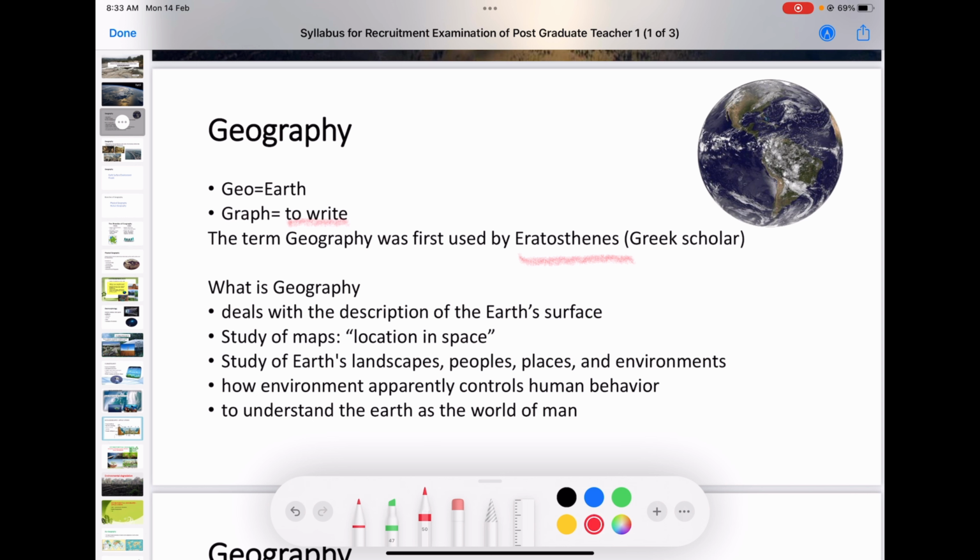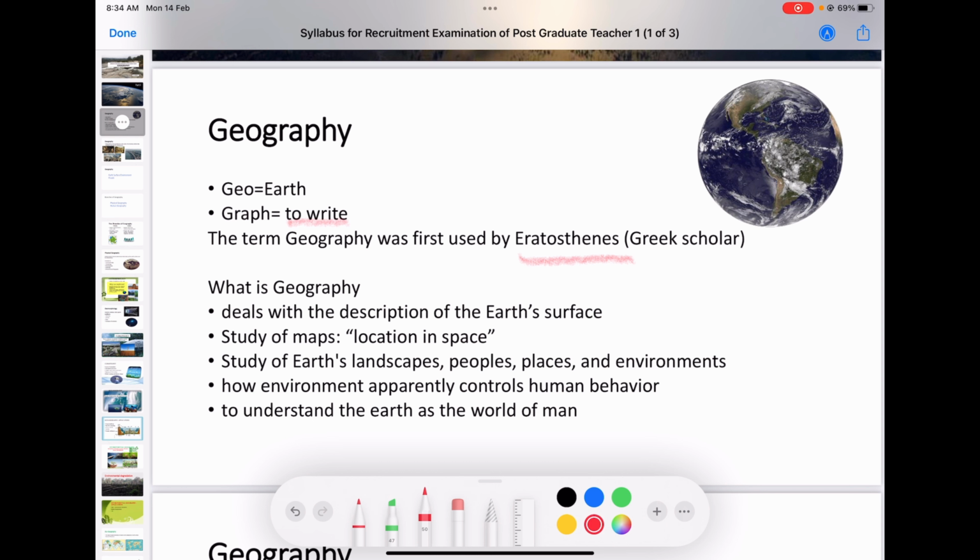Now common people will say geography is the study of earth surface. Someone says it is about flowers, someone says it is about stones, some people say it is about landscape, some say it is about people, some say it is about environment. So all these come under the scope of geography. So we can say that definition is wrong.